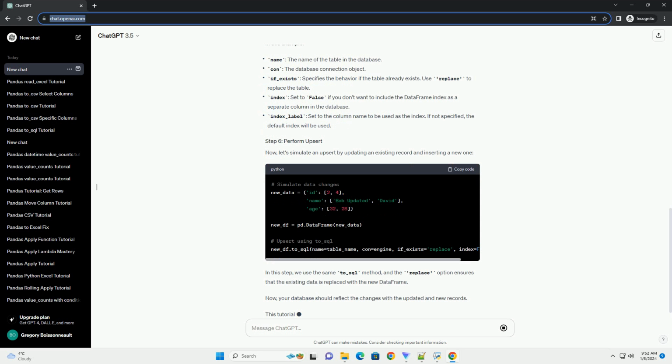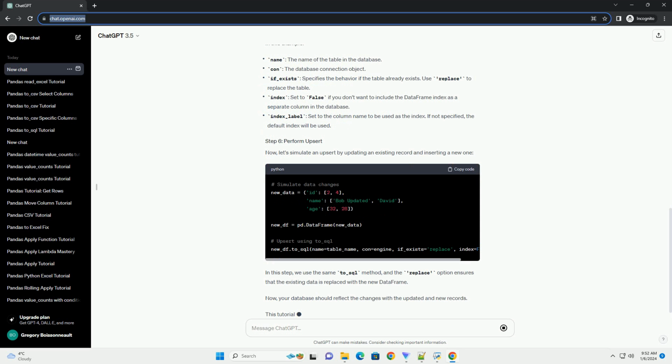Make sure you have pandas, SQLAlchemy, and any required database-specific libraries installed. You can install them using the following. Create a sample data frame for demonstration purposes. Replace the connection string with your database details. Now, let's perform the upsert using the to_SQL method with a custom SQL query for the upsert operation.